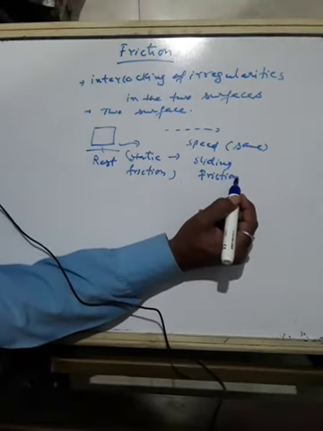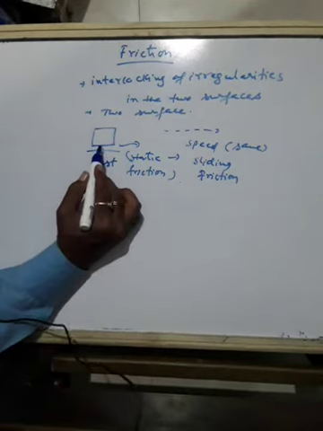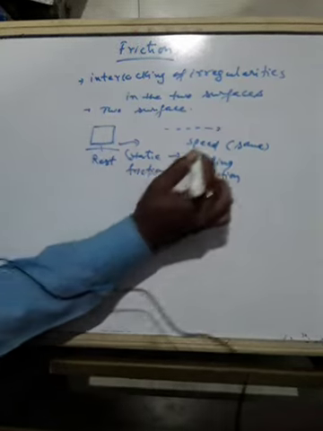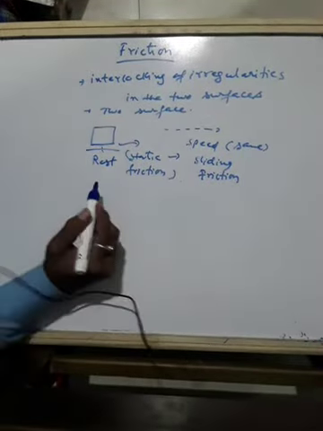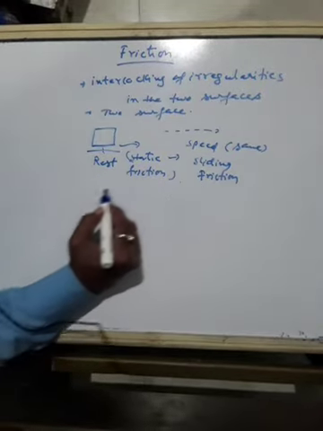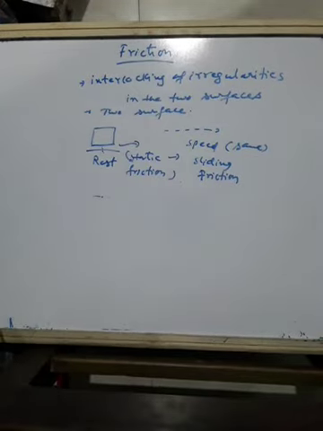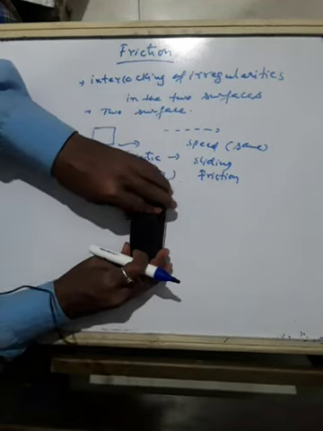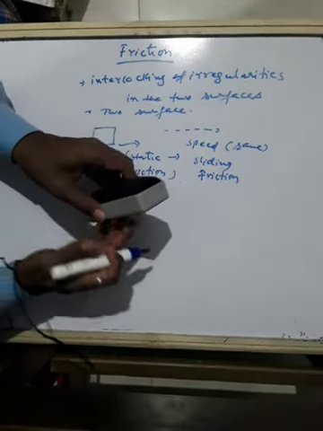Now, suppose this is a box and it starts sliding. What happens? The contact points on its surface do not get enough time to lock into the contact points of the floor.